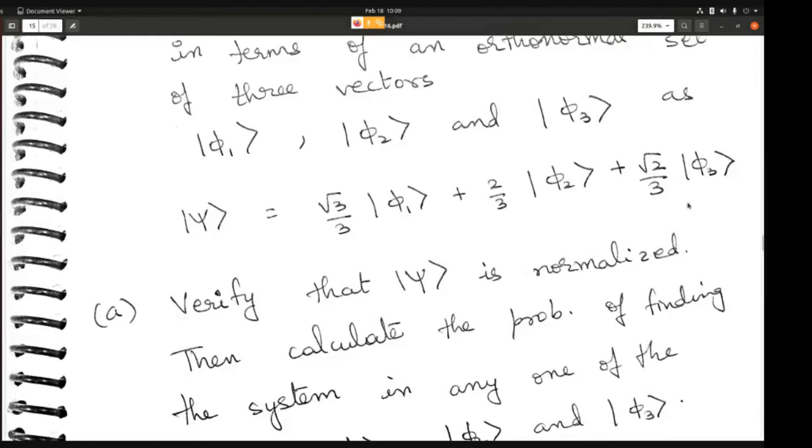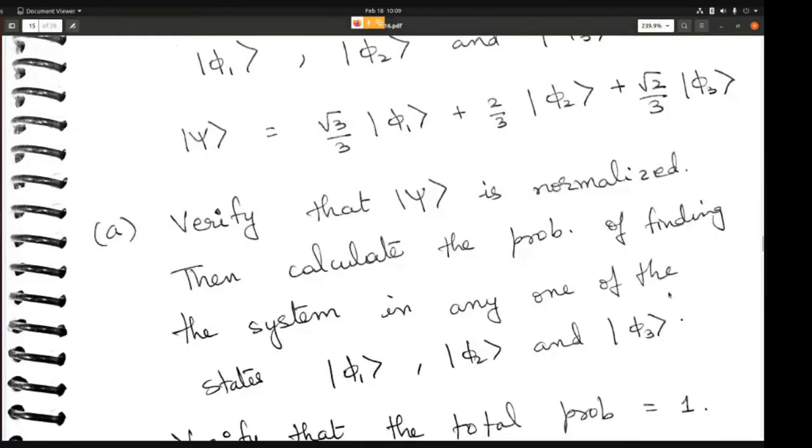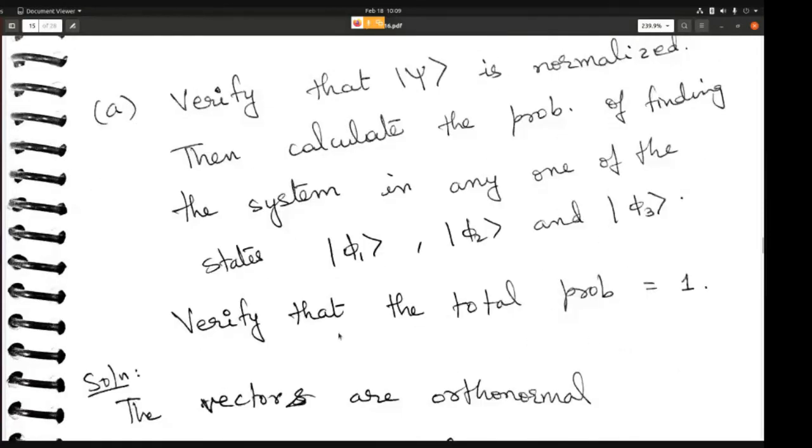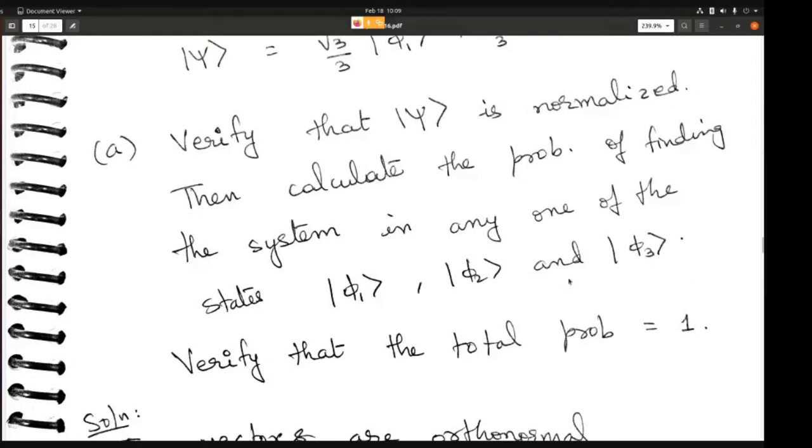Now what is the question? First question is verify that psi is normalized. Then calculate the probability of finding the system in any one of the states phi 1, phi 2, and phi 3. And then verify that the total probability is equal to 1. So let's do this. First of all, we need to verify that psi is normalized.